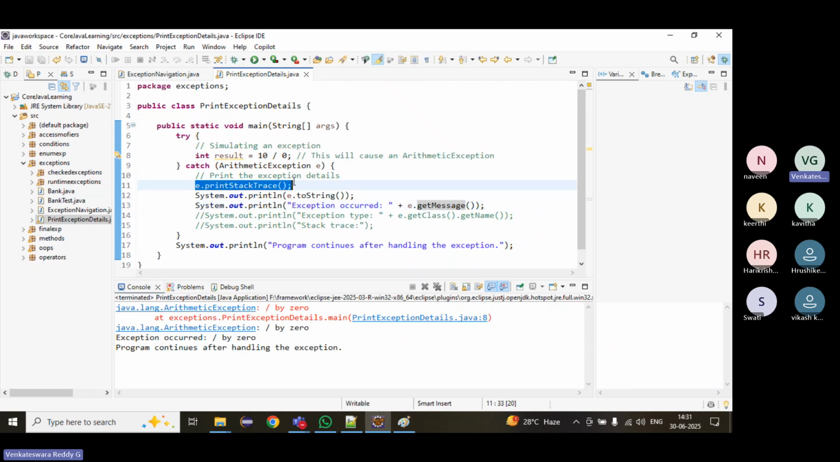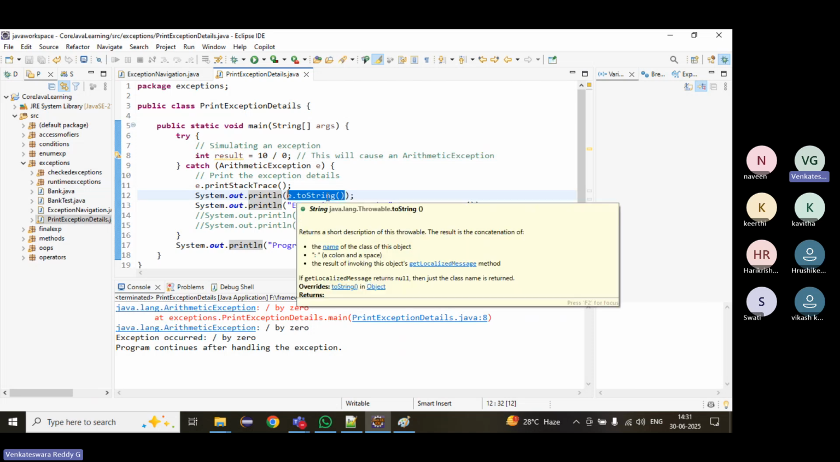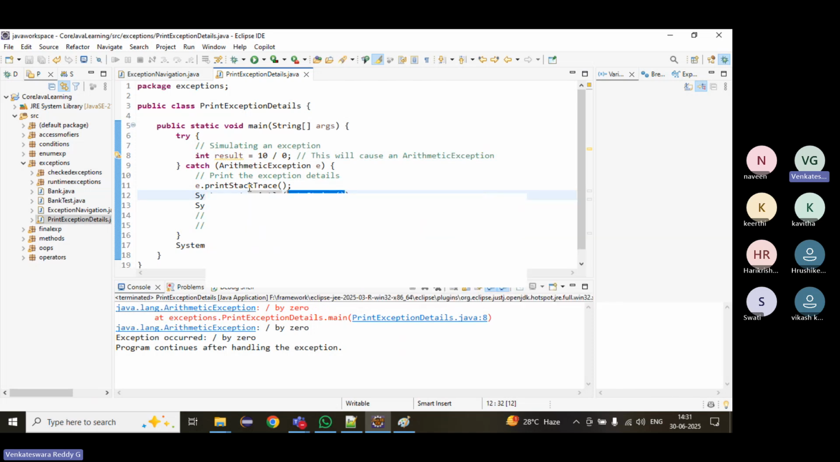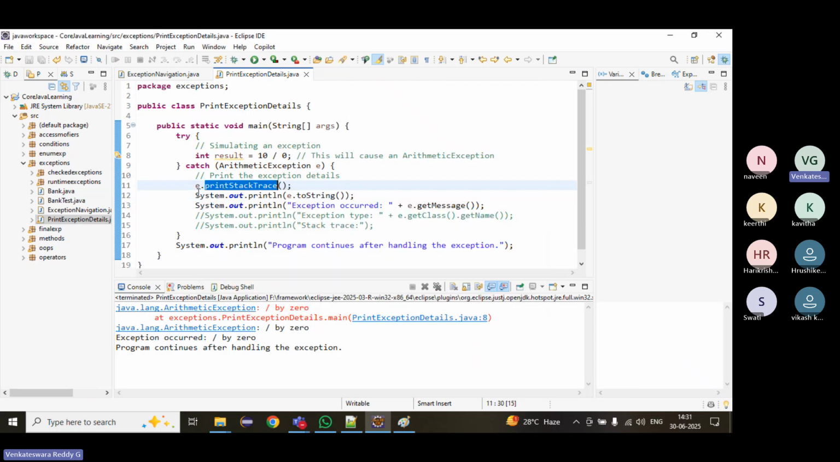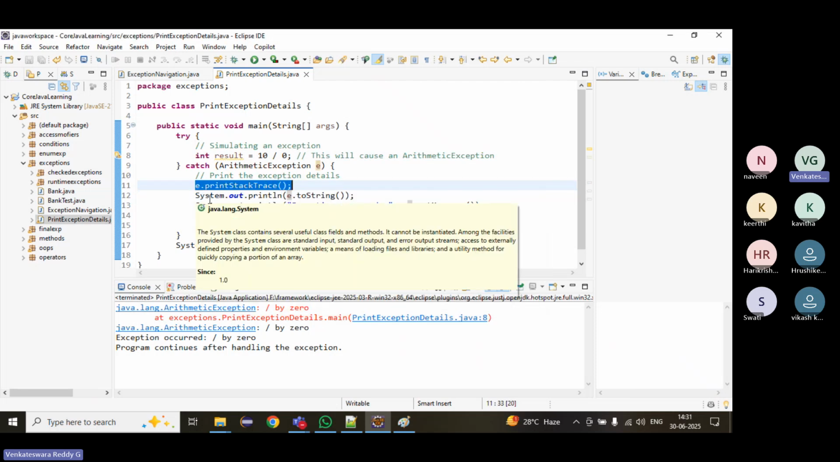We do not need to keep it under System.out.println. Don't keep printStackTrace inside it, it will print by itself. Keep toString inside a System.out.println because it is returning a value. Here it is not returning void. This method is not returning anything. Void methods we cannot keep under System.out.println.